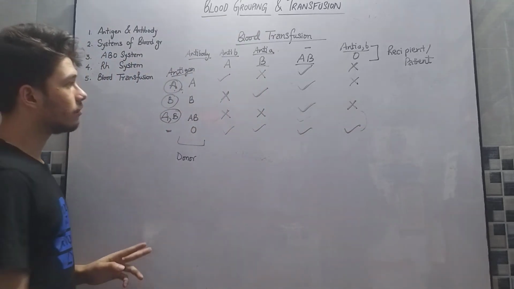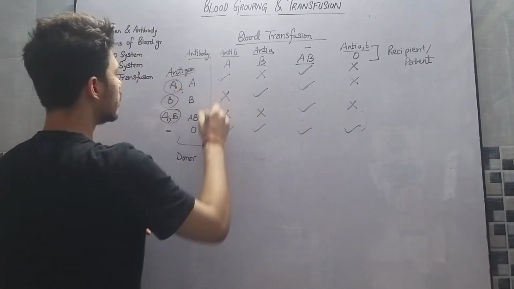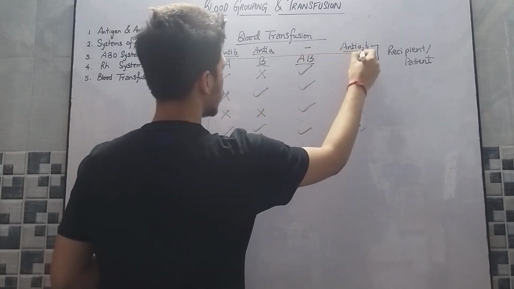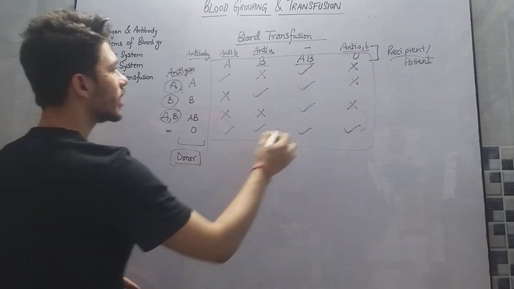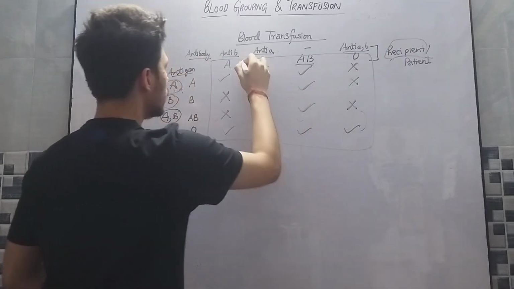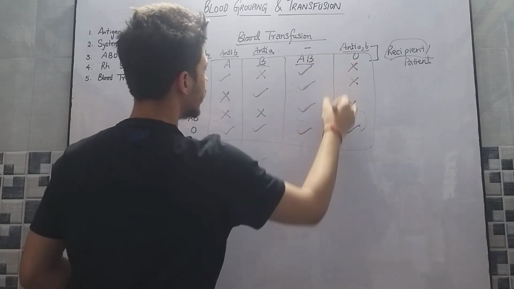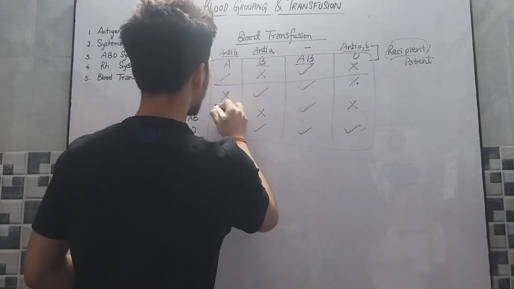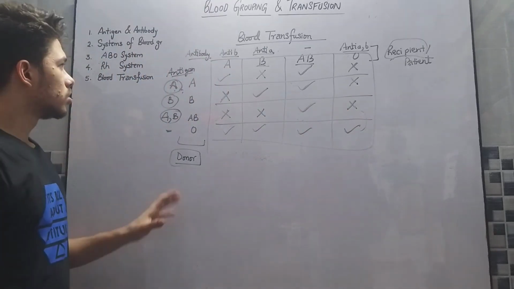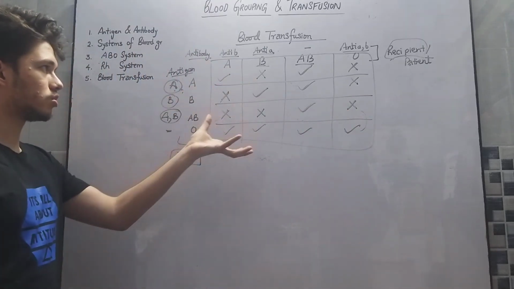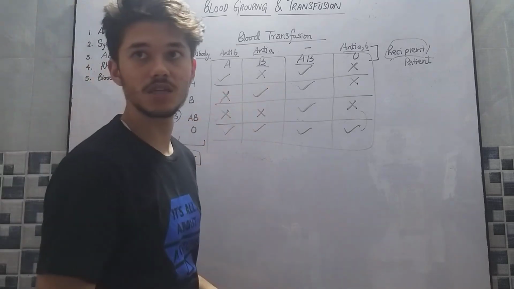Okay, now you must remember this table of the donor and the recipient, showing who can give the blood to whom. This table has to be remembered by all of you. It gives us the blood transfusion from the donor to the recipient.